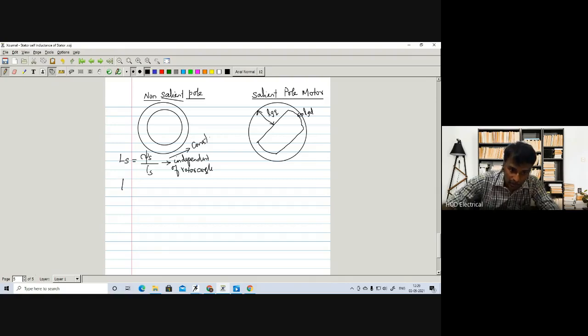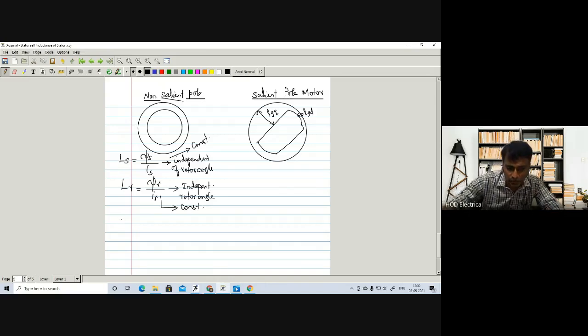Then the rotor inductance: how can we find it? We have to excite the rotor, and the rotor flux linkage divided by the rotor current is called the rotor inductance. This is also independent of the rotor angle. It is also always constant with respect to rotor angle.